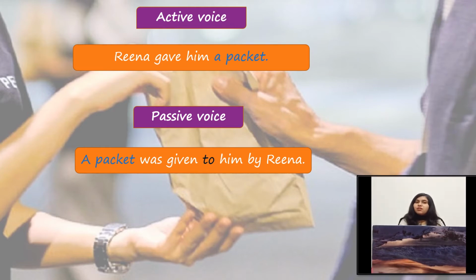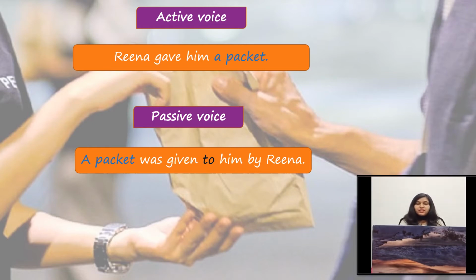And after the auxiliary verb, we write the third form of the main verb. And the third form of the main verb gave is given. That's why we have written here given. And after the third form of the main verb, we will write the suitable preposition to connect the verb with the indirect object.